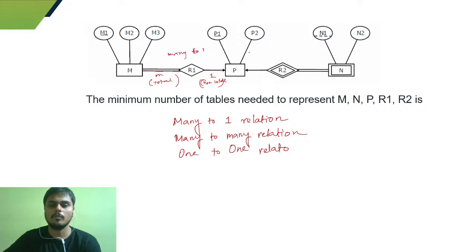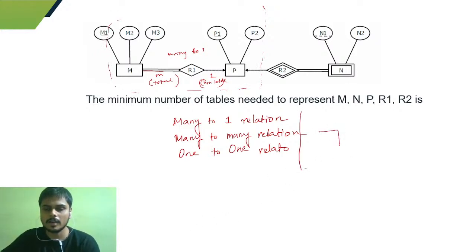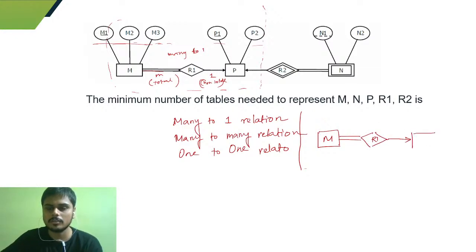Many to one. So given this kind of question, just think of only the one side of the relation. The one side of the relation is telling us this kind of story. We have an entity M, and we don't have any multi-valued attribute. Whenever there is no multi-valued attribute, you need not think anything about these attributes. Whatever the attributes, if it's not a multi-valued attribute, don't think about them. So you have an entity M, a relation R1 and a one P. So this is a many to one.